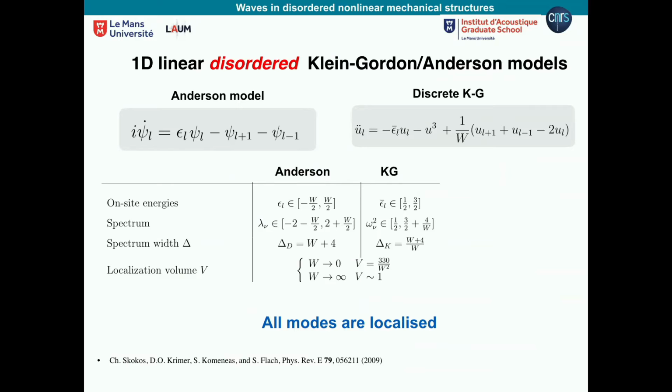So in fact, everything is known for the Anderson model in 1D, which is that every mode is localized, depending on the strength of the disorder. It is a one-to-one mapping. Okay, that is for the Klein-Gordon, not for the usual mass spring. Just remember, all modes are localized.